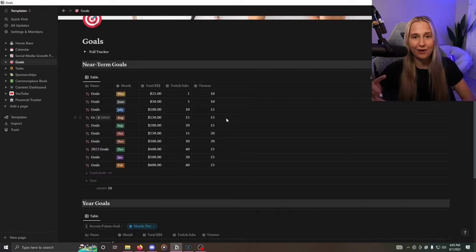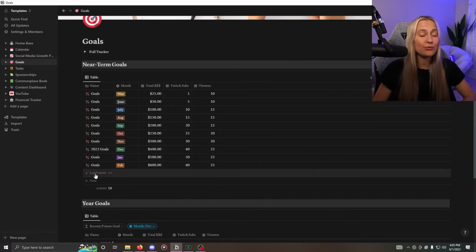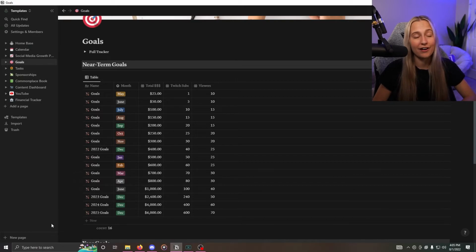And where do I want my progress to be in the next coming months. And as time goes on, this will update and move around so that you can see only a certain amount of months before and a certain amount of months after. And the great thing is that you can change all of these goals as you go. And if you want to see more, you can easily load more just like this and change everything that you want to see.